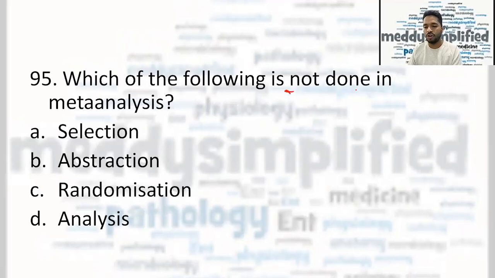Which of the following is not done in meta-analysis? Selection is done. Yes. Abstraction is done. Yes. Randomization is done. No. Analysis is done. Yes. So correct answer here is randomization. C.